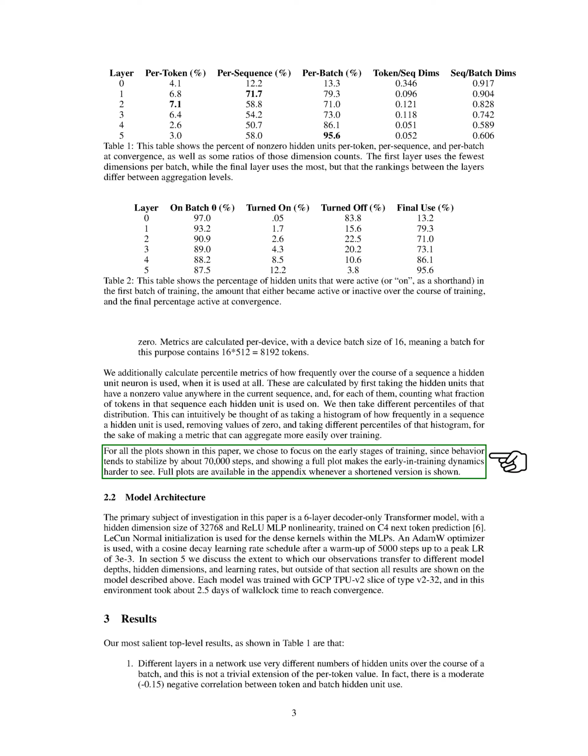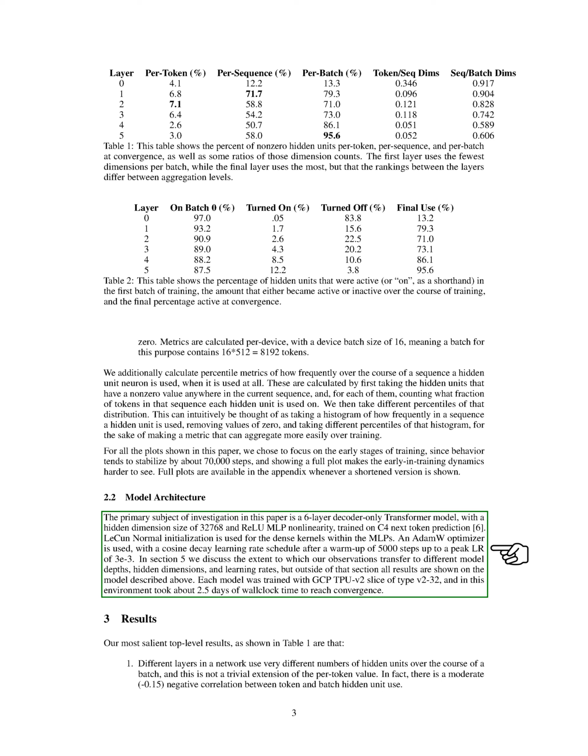Section: Model Architecture. In this section, we focus on a 6-layer decoder-only transformer model with a hidden dimension size of 32,768 and ReLU MLP nonlinearity. We trained this model on C4 next token prediction using LeCun normal initialization for the dense kernels within the MLPs and an AdamW optimizer with a cosine decay learning rate schedule. After a warm-up of 5,000 steps, the learning rate peaked at 3e-3.